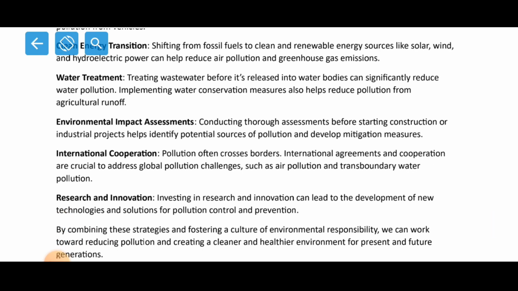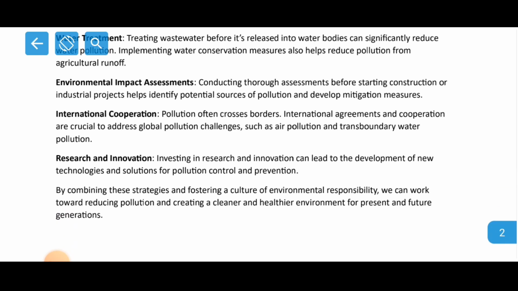Now environmental impact assessments. Conducting a thorough assessment before starting construction or industrial projects helps identify potential sources of pollution and develop mitigation measures. How can we do this? We can do it by conducting a thorough assessment, which means we can do field visits, we can visit the people, and we can form communities, and then we can carry out the do's and don'ts for the betterment of the society.